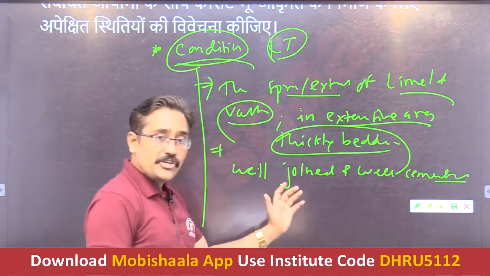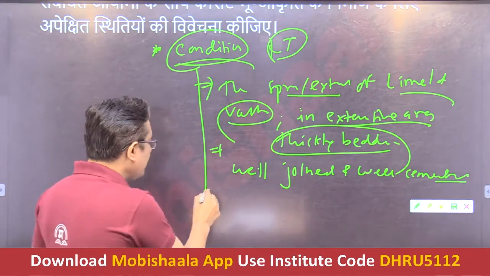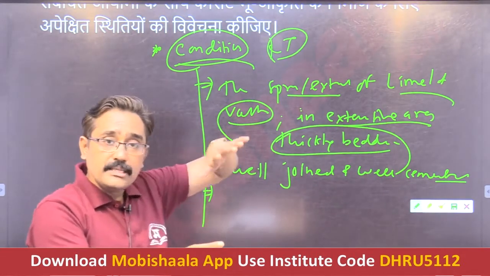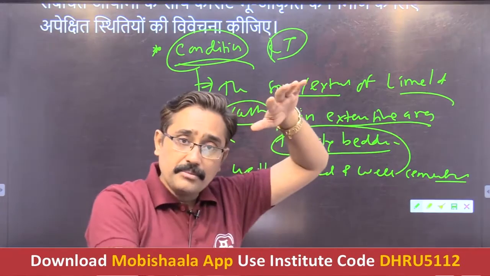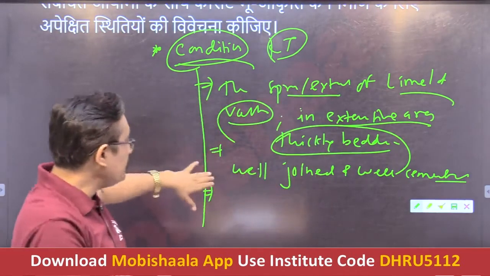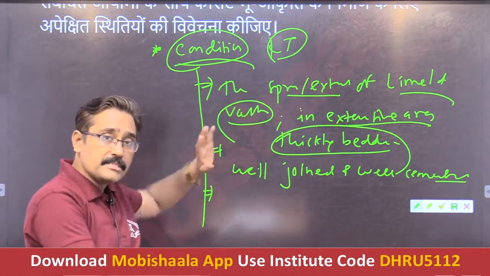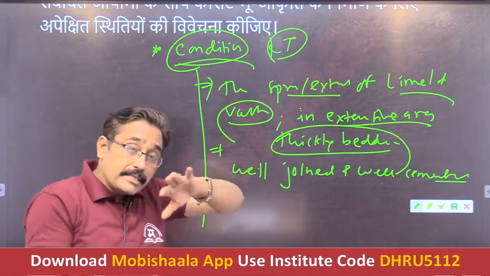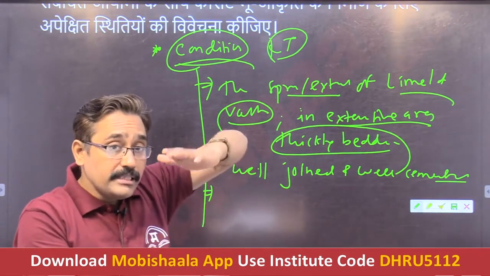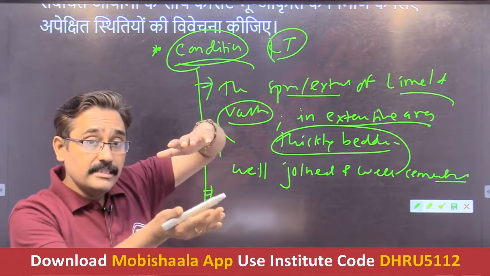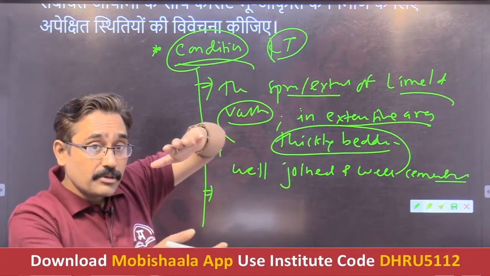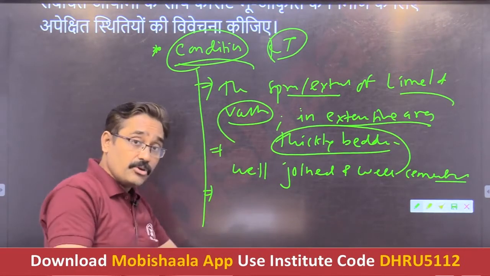It should be well joined, well cemented. Then again, it should be very close to the ground surface, which means it should not be far deeper from the ground surface. Thirdly, simultaneously it should be above the groundwater table. Yes, just above the groundwater table. It should not be below the groundwater table.